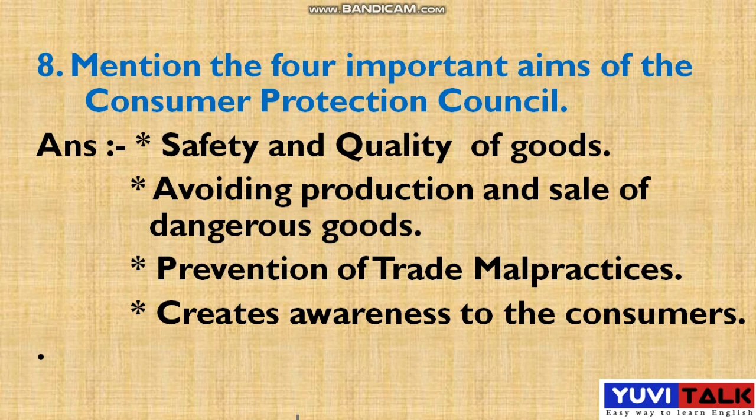The first important aim is safety and quality of the goods, and second is avoiding production and sale of dangerous goods. We should also avoid the production of such dangerous products, and avoid their production and sale. Next is prevention of trade malpractices. We should also take prevention about trade malpractices. And next is creating awareness among the consumers about the things that happen against consumers. So these are the four important aims of the Consumer Protection Council.